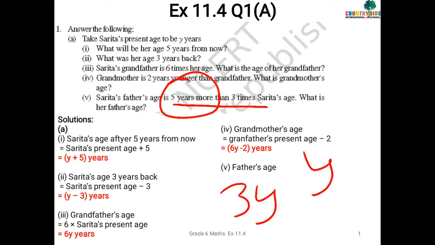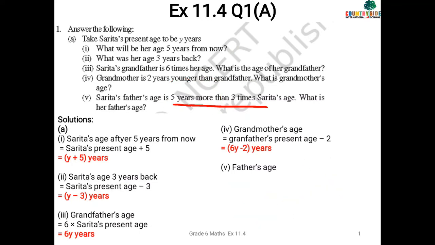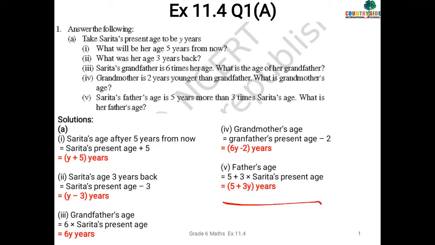More means what? Addition. So 3y plus 5 is your final answer. So the age of father is 3y plus 5 years. Or you can also write it as 5 plus 3y years. Both are the same. Okay. So this was part 1.